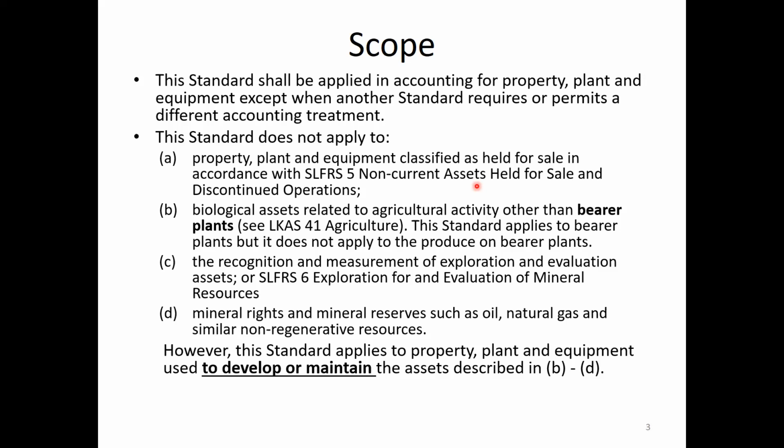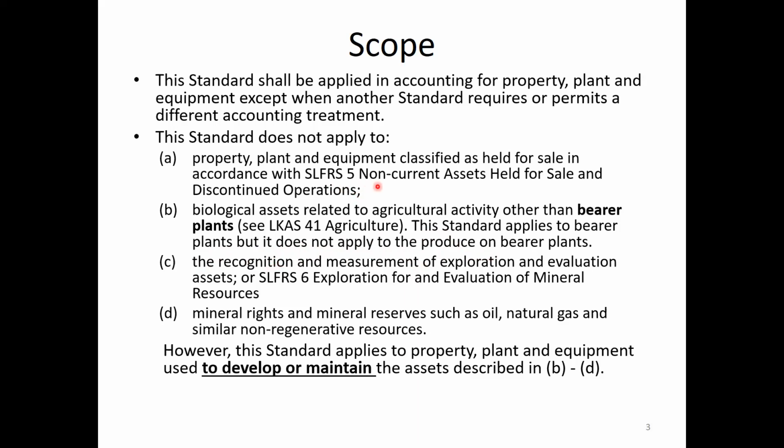So these are called bearer plants, which are covered under agriculture, LKS 41. Biological assets related to agricultural activity other than bearer plants are covered by LKS 41. This standard applies to bearer plants, but it does not apply to the produce on bearer plants.